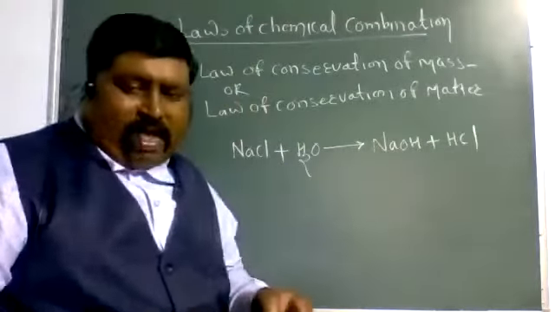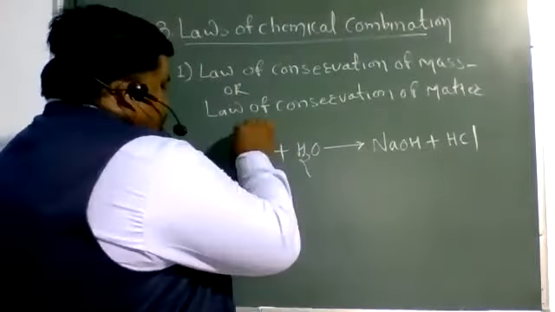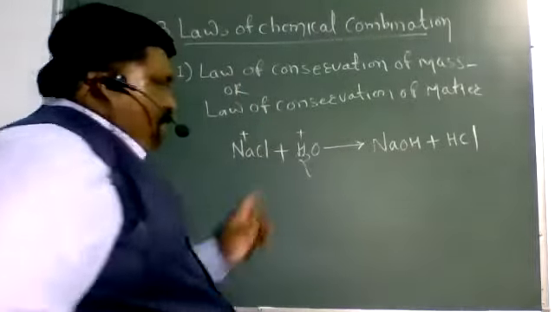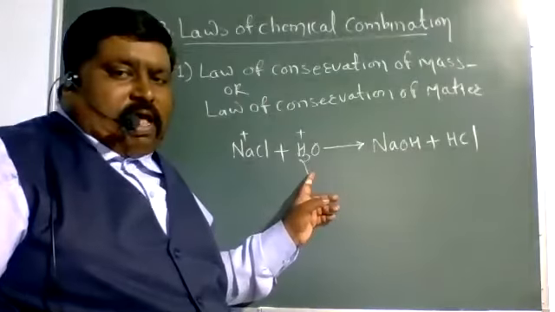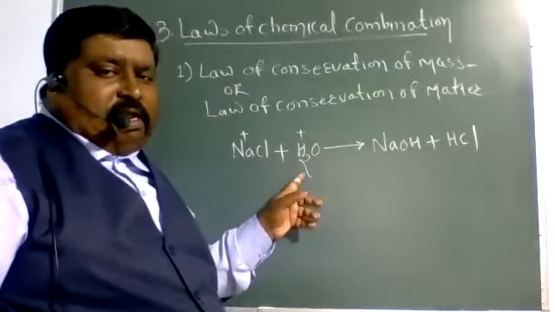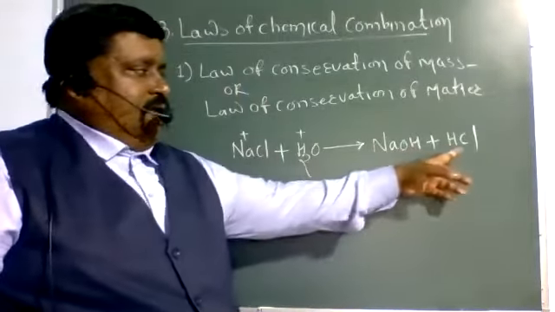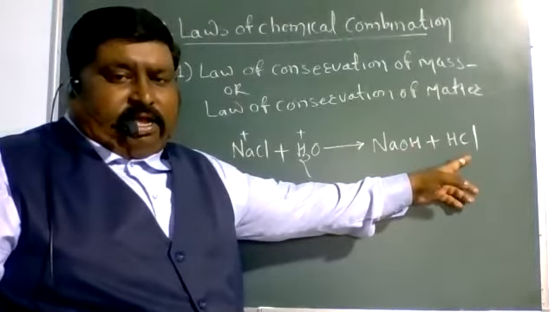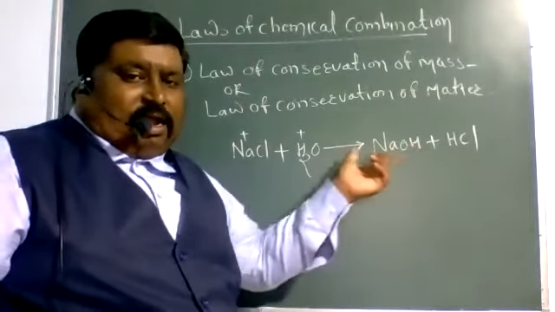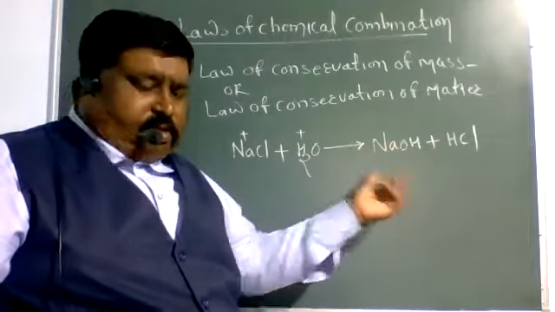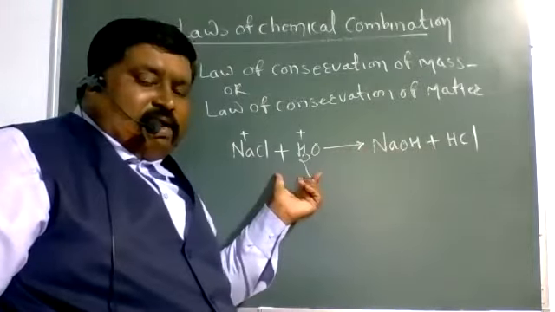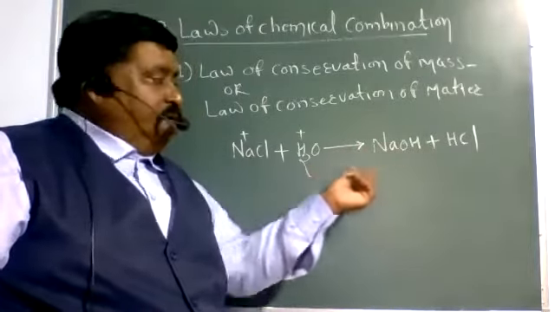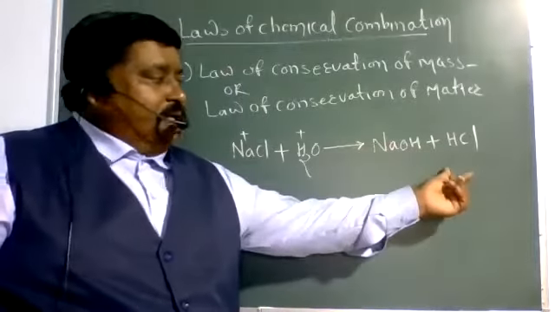Only exchange of ions. Here the Na plus ion and the H plus ion from H2O are exchanged with each other, and formation of NaOH plus HCl takes place. This reaction also proves that the total mass of reactants, that is NaCl and H2O, is equal to the total mass of NaOH and HCl.